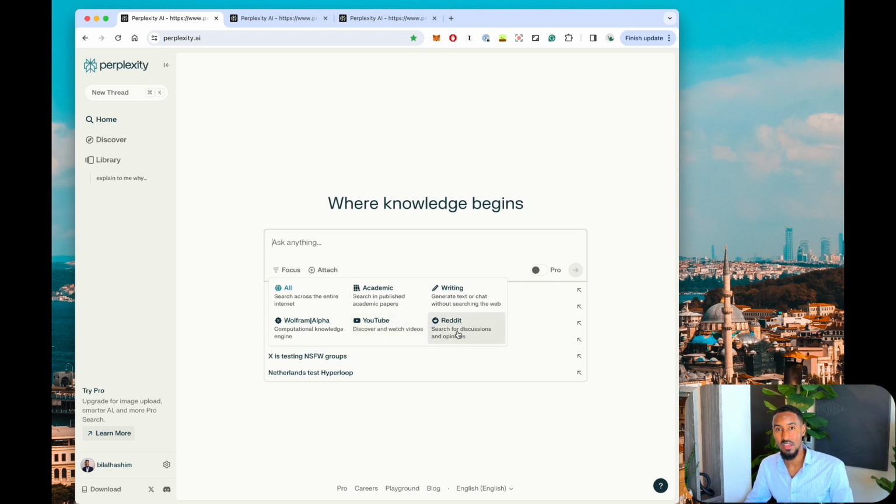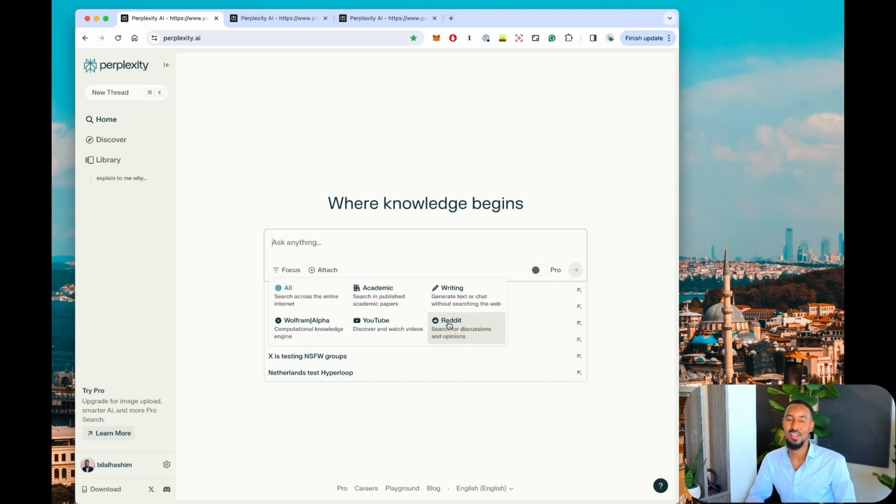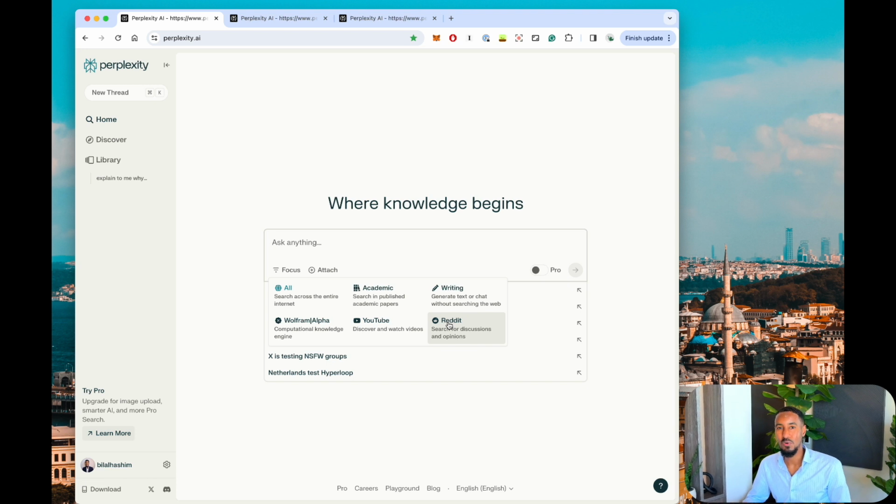And then Reddit. I like this one a lot, but not for data analysis, more for personal things like how to do this or why does this happen, or before you go to a city you want to find out what are the good restaurants, that kind of stuff. So Reddit has been good for that. It gives you strictly Reddit forums.